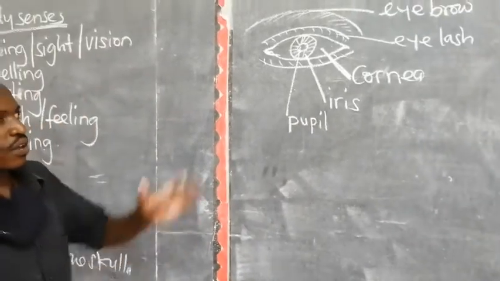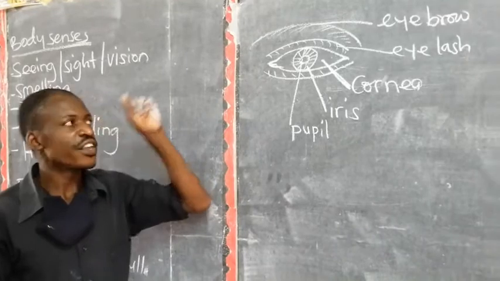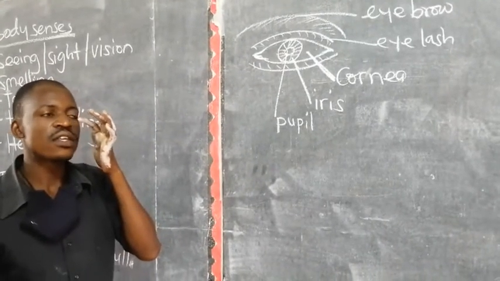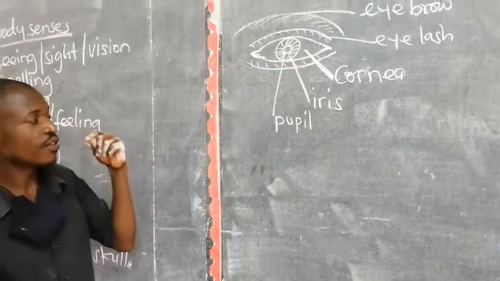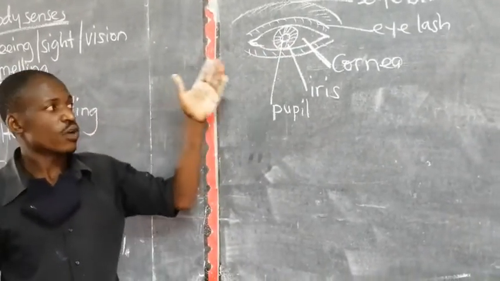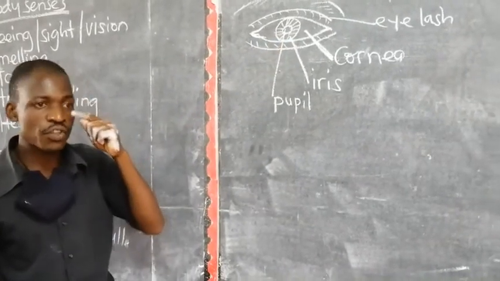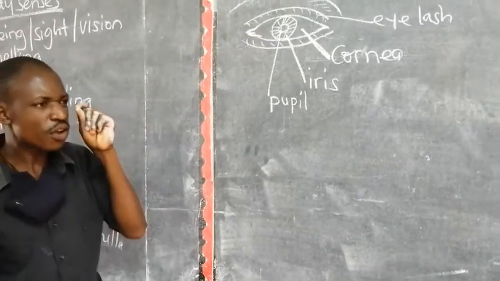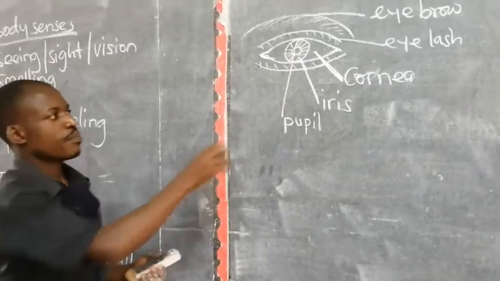So that is our human eye. We have the eyelid, this part here. Then we have the eyelash. Then we have the cornea, that white part of the eye. Sometimes we call it the white of the eye. Then you have the iris, that black spot on the white of the eye. Then there's the pupil, that small dot inside the iris. So that is what we call the pupil.